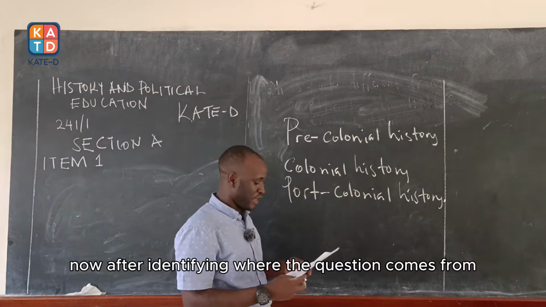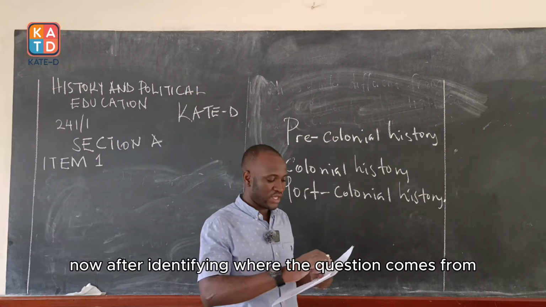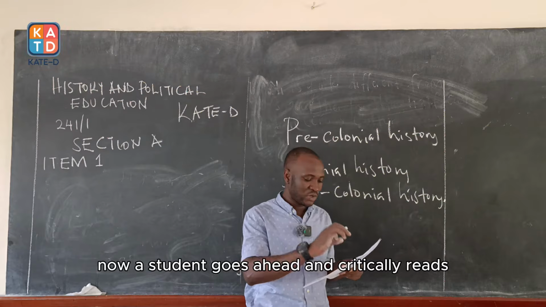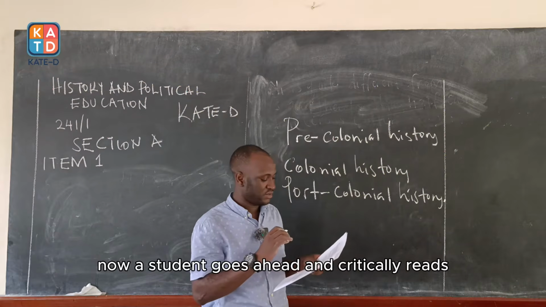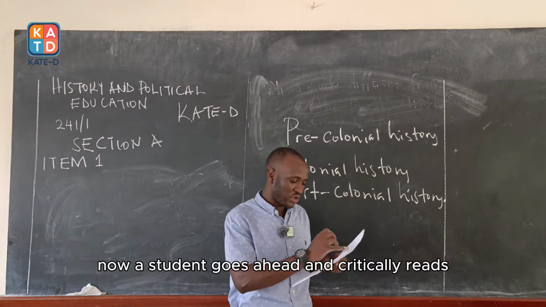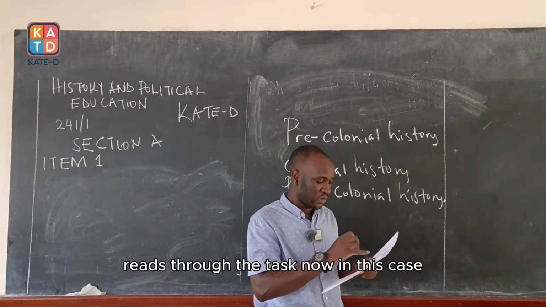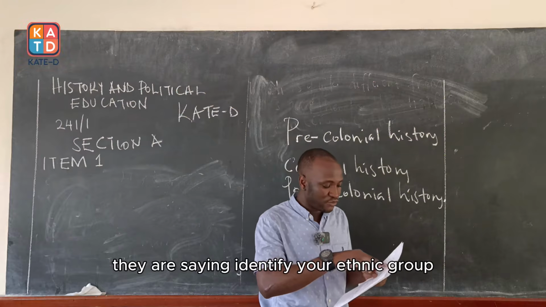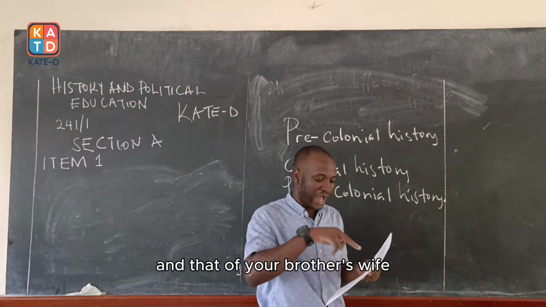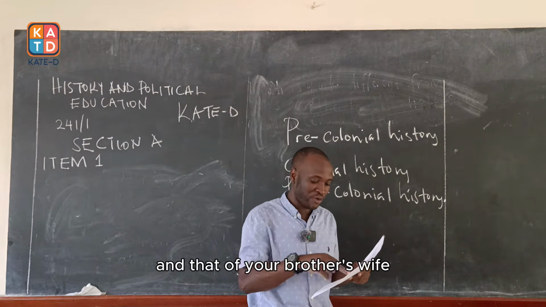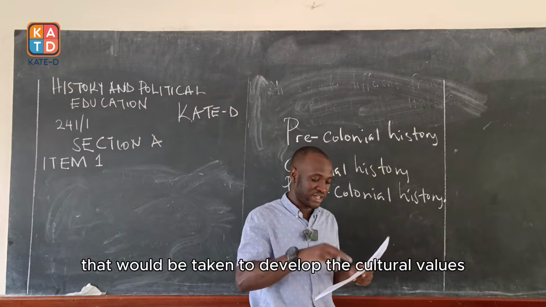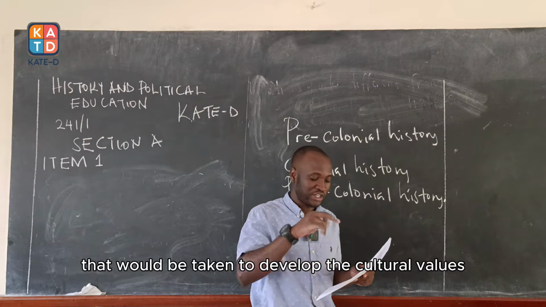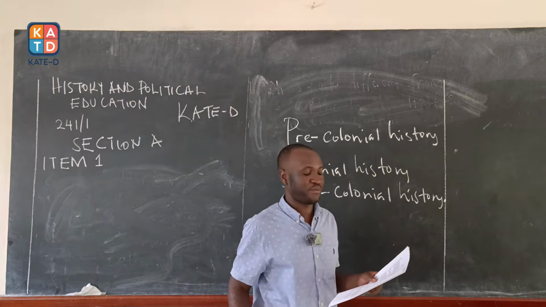After identifying where the question comes from, a student goes ahead and critically reads through the task. In this case, they are saying, identify your ethnic group and that of your brother's wife, and explain the steps that would be taken to develop the cultural values in those children.